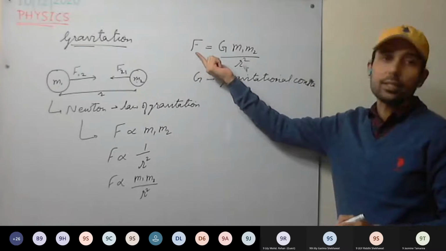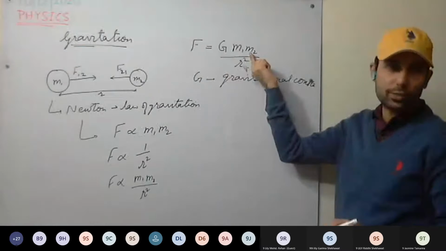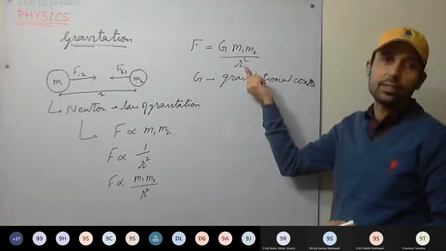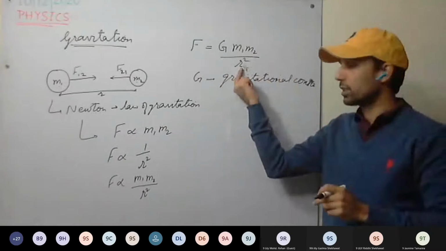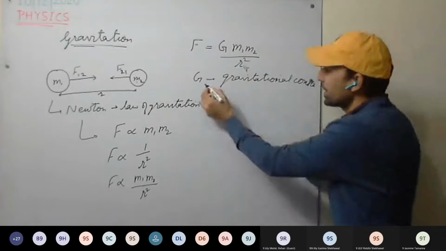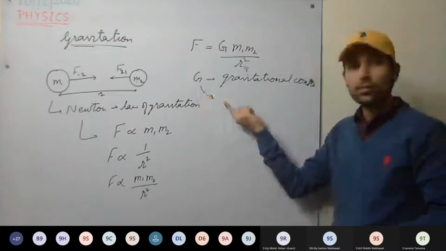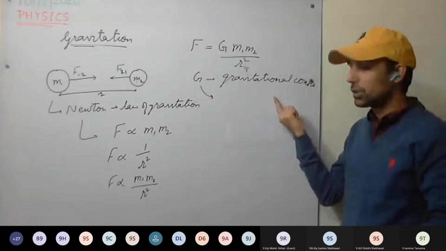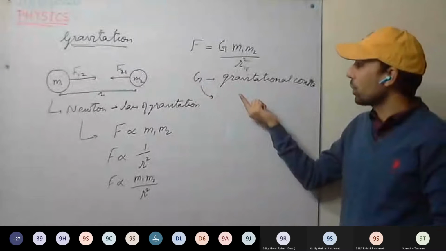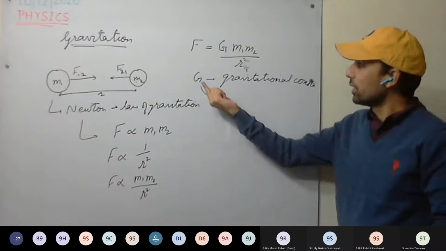So this gravitational force is equal to the gravitational constant G multiplied by the product of the masses, divided by the square of the distance between them. G is called the gravitational constant, and this G is independent of the place, the temperature, the nature of the body, or the mass of the body. It is independent of all other parameters.